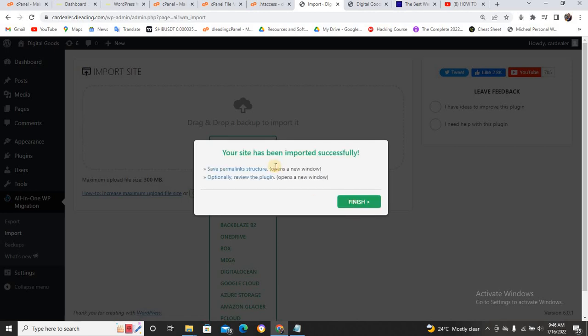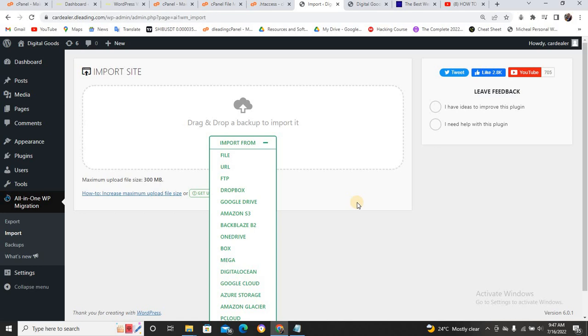Now guys, can you see the site has been imported successfully? Come on, let's move on. Now click on finish. Immediately you click on finish, it's going to show you to this place. But let me tell you, in your website sometimes it can log you out. Now if I refresh this site and click on control out, you will see that it's going to log me out.